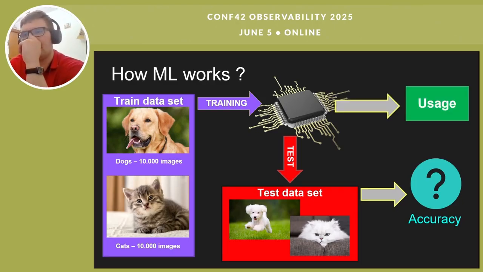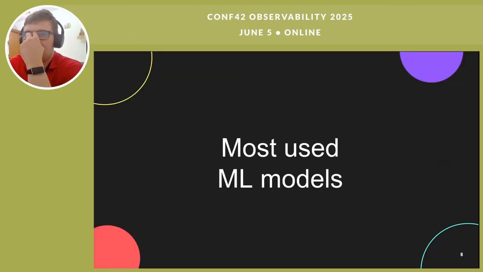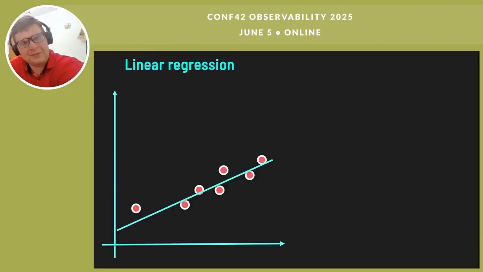Okay, so how do I use it right now? I have a few machine learning models to try. The first and most common one is a linear regression. The linear regression is not good for what I want here. I told you that I want to try to predict the next action that a user will take. The linear regression is good for predicting linear things.